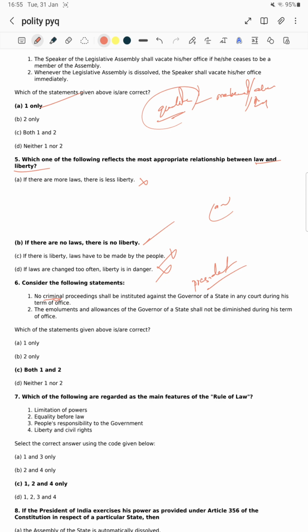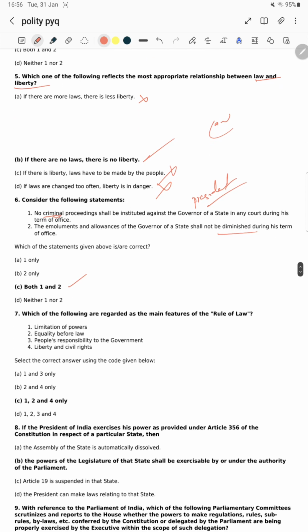Second statement: the emoluments and allowances of the Governor of a state shall not be diminished during his term of office. Shall not be diminished, meaning reduced. His allowances should not be reduced, whether it is a Governor, a Speaker, or the President. They cannot do anything like that, sir. Statement 2 is also right; both 1 and 2 are correct.